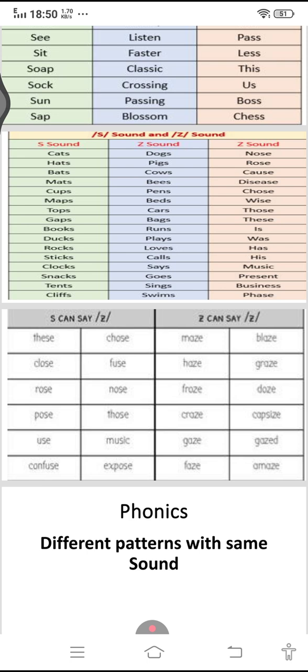Now look at the S that gives you the Z sound in the same manner. These, chose, dose, fuse, rose, nose, pose, those, use, music, confuse, expose.